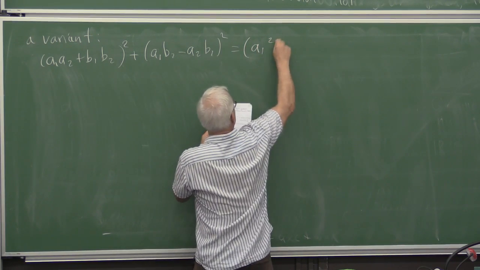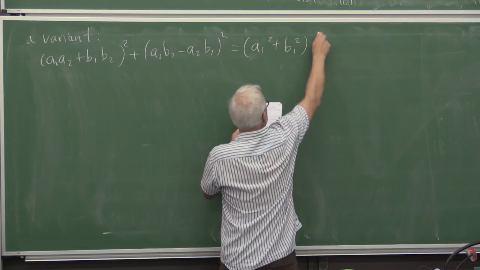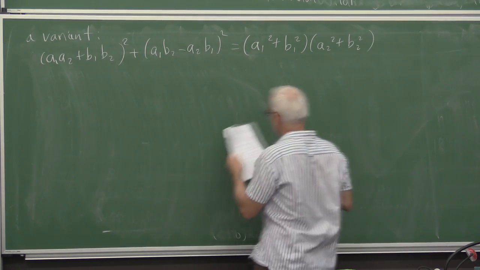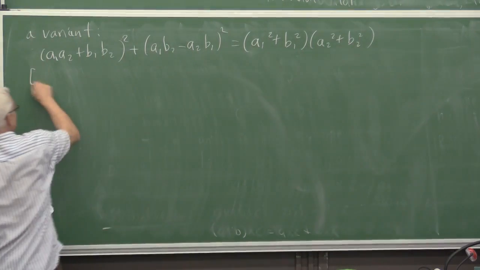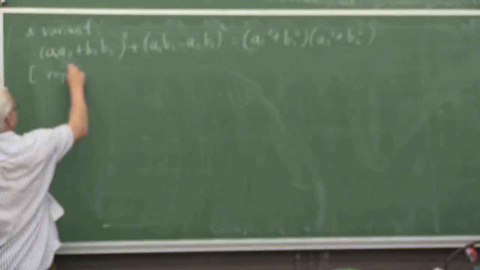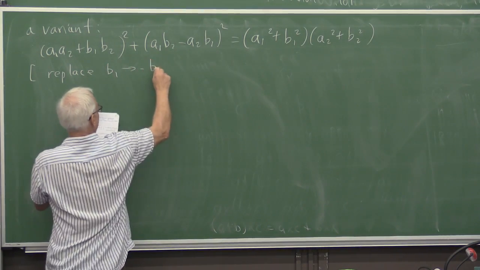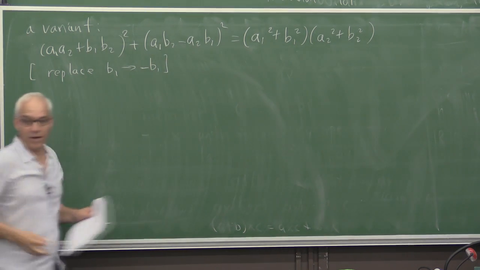So that's obtained by just replacing B1 with minus B1 in the previous one.